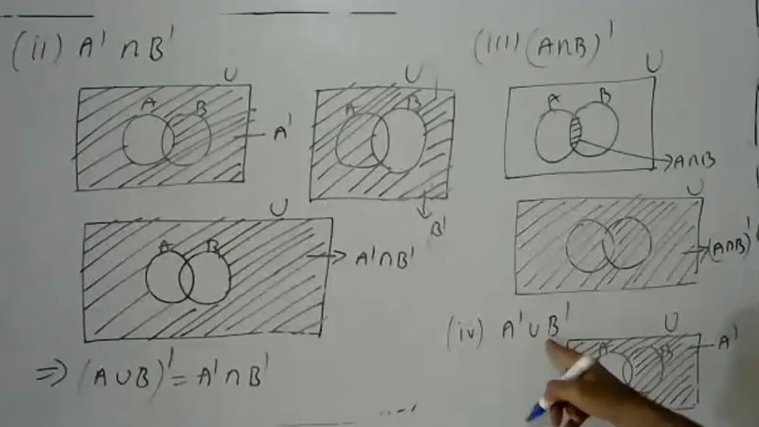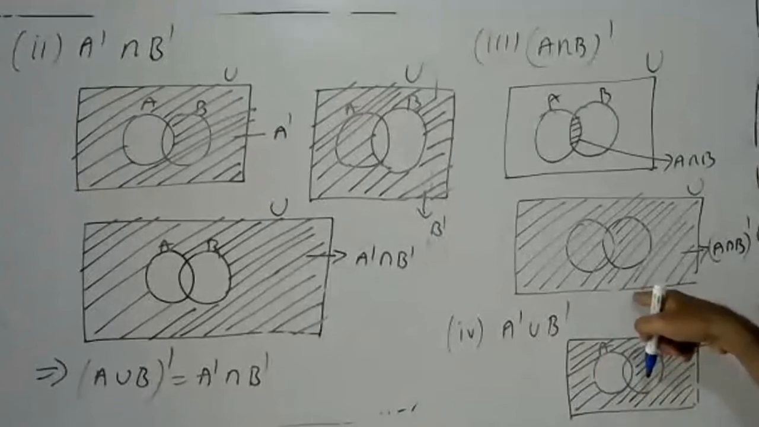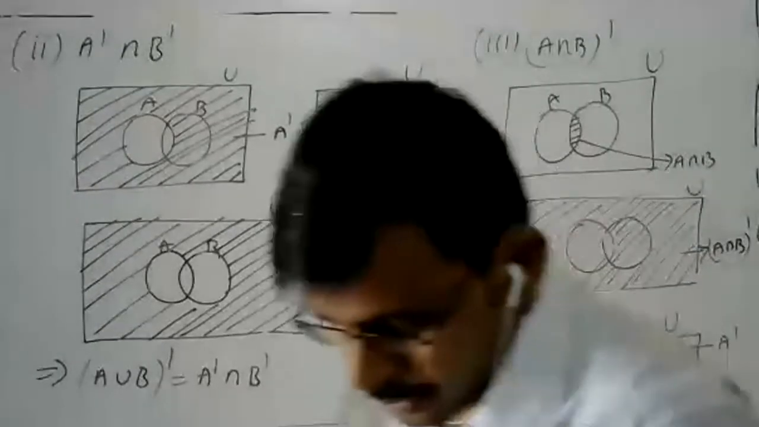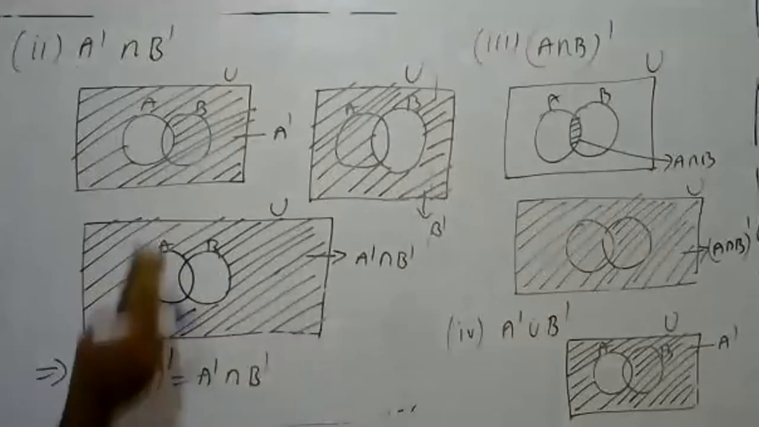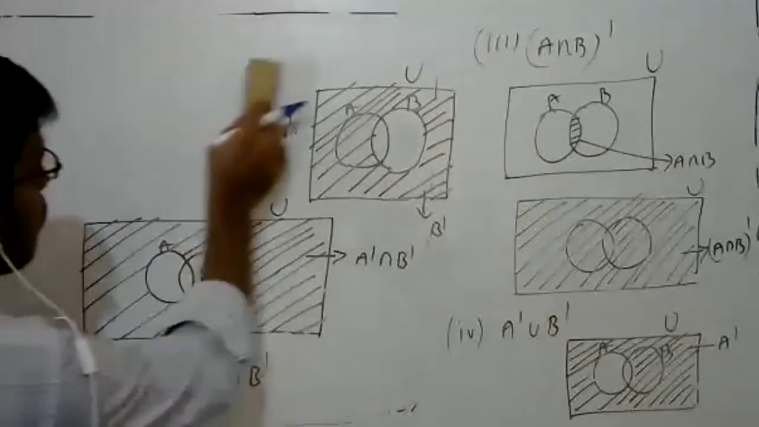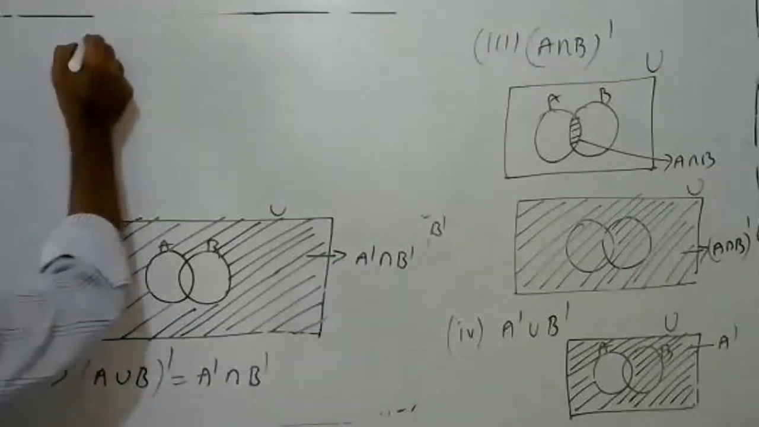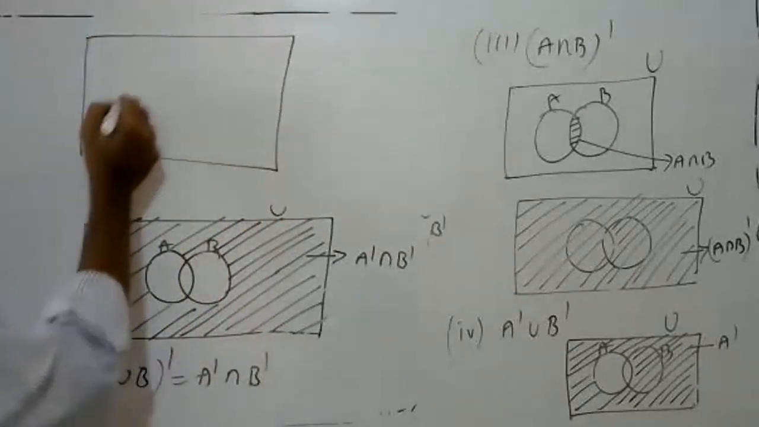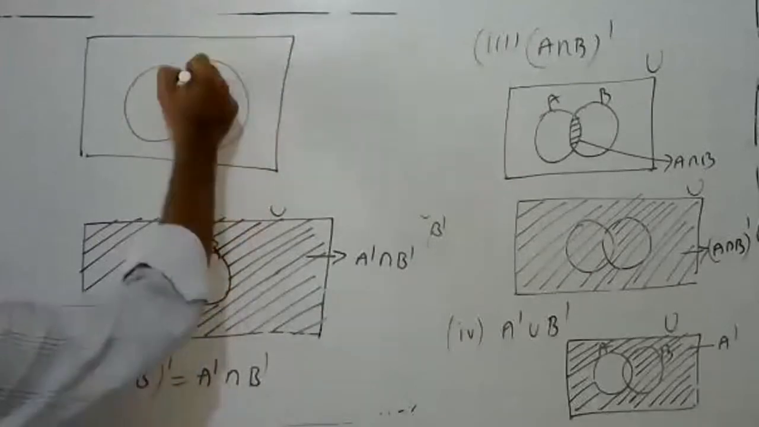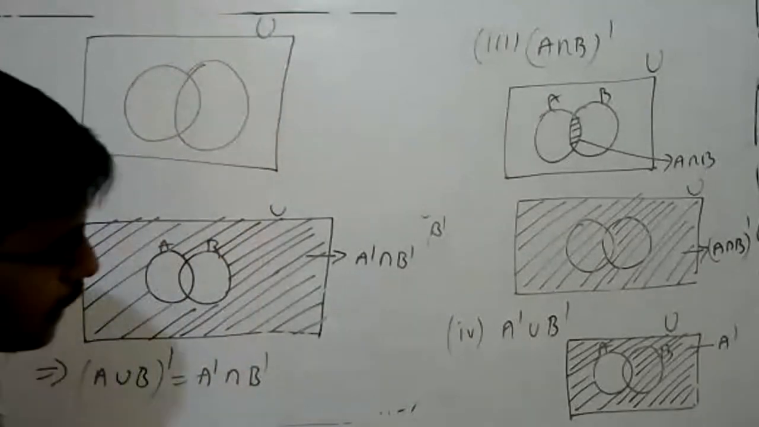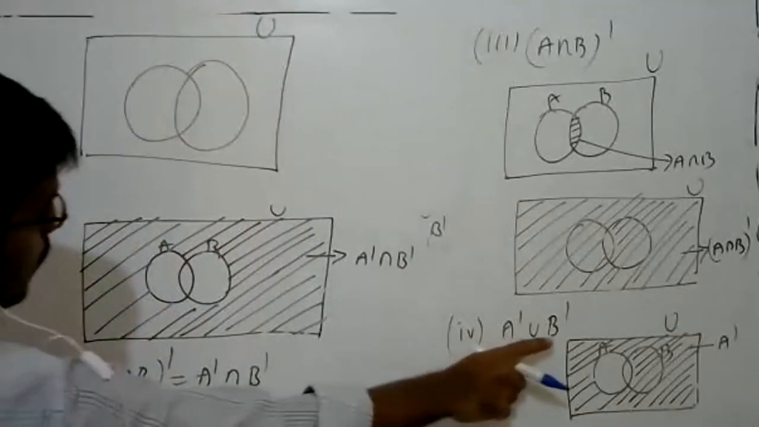Similarly, take B complement and take the union. Again, you'll get that same portion. These two are called De Morgan laws, the first law and second law of De Morgan. So therefore the second one is, this is A, this is B, union. So find the B complement.